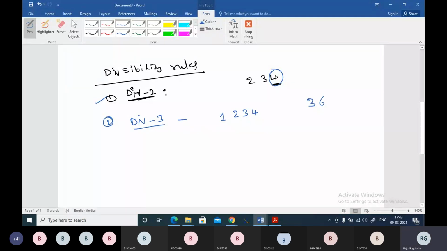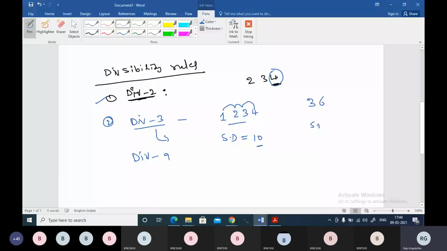Now let's verify. The divisibility rule of 3 and the divisibility rule of 9 are same, but in both the cases what we do is we find the sum of the digits, boss. So the sum of the given digits, you can see 4 plus 3 is 7, 7 plus 2 is 9, 9 plus 1 is 10. So the sum of the digits is 10, and in this case the sum of the digits is 6 plus 3, 9, boss.